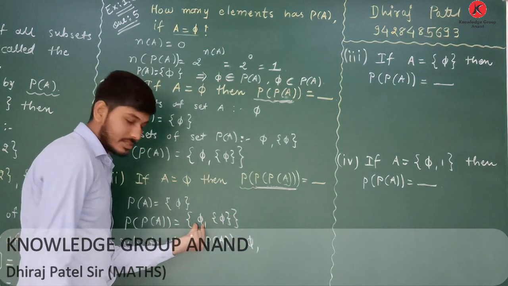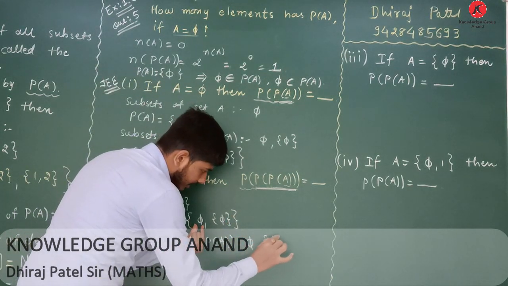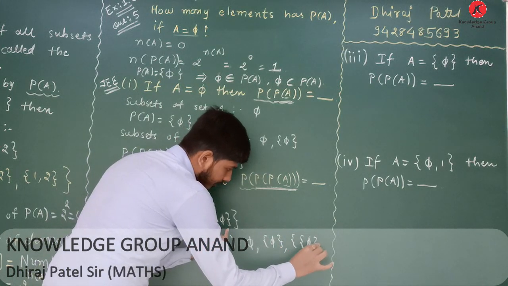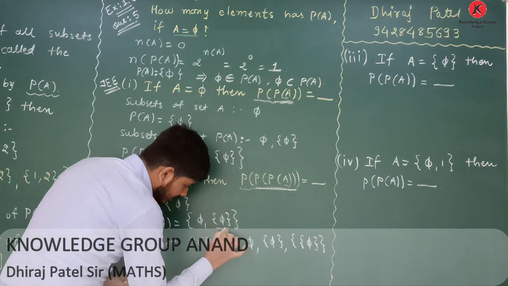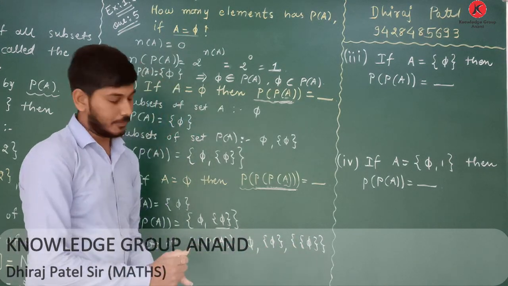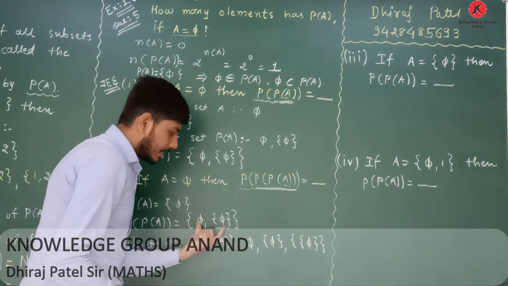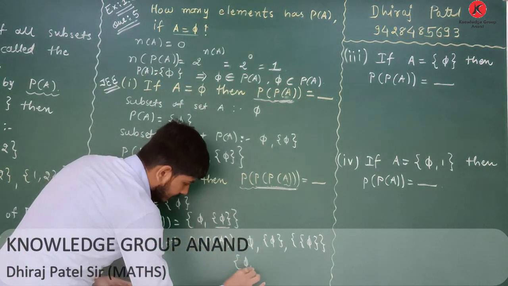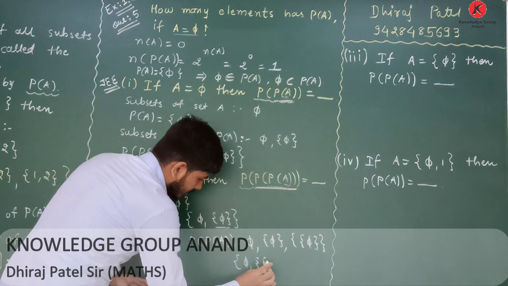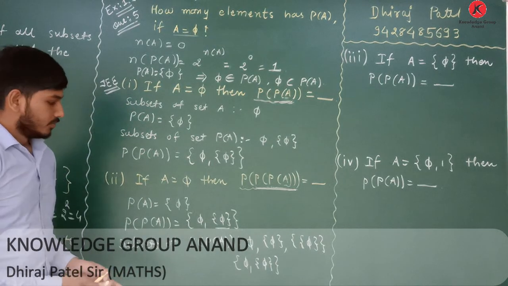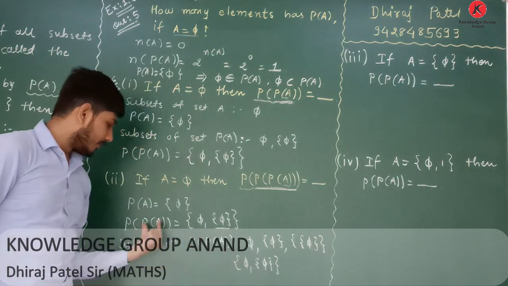Second one, singleton set. This is the element, and put it in curly bracket. Then the singleton set is ready. Now the set itself, which consists of 2 elements. Okay, this is your power set of A.